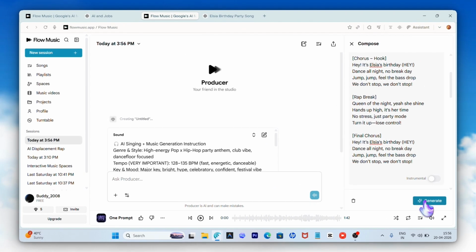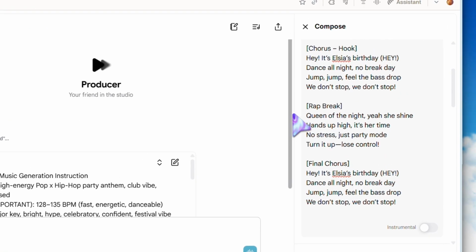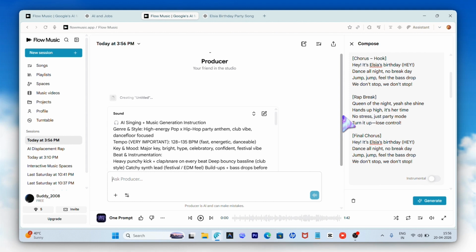Now as you can see, Google Flow Music is crafting a song. Till the time it is creating the music, I want to tell you one thing. The producer mode is quite good as I have tried personally many times, and I feel that if someone is a beginner in creating music or has no expertise, producer mode can help a lot in creating professional, fast or any kind of music they want to create. The music we have created is an energetic party type music where the singer will show its energy.